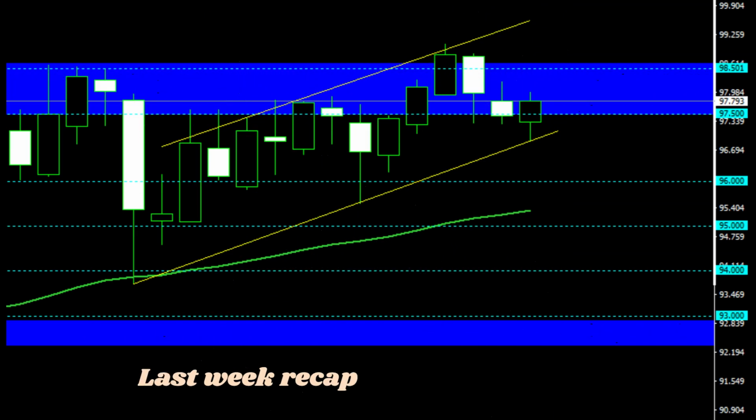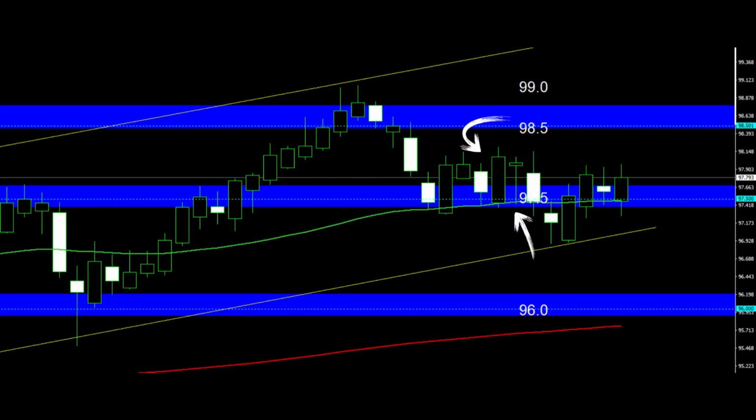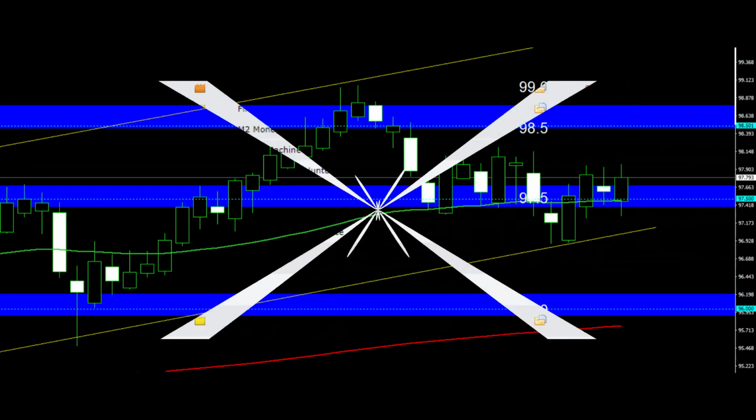Last week, recap. Technical summary. Discuss the market's bearish outset based on expectations around the BOJ's policy and the wage talks, but note the resilience of the 97.5 support level. Point out the range-bound price action between 98.2 and 97.2, indicating a neutral market condition amid significant fundamental news.